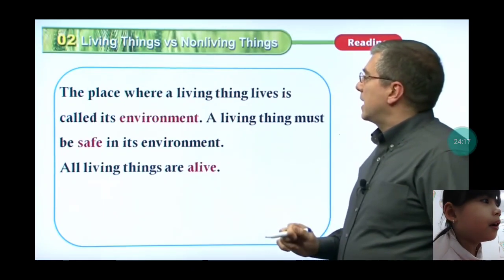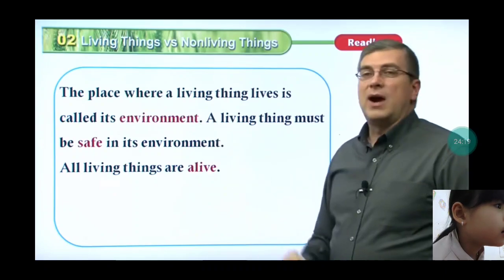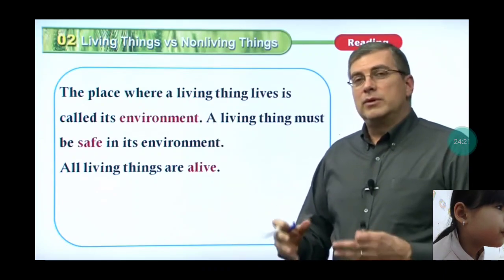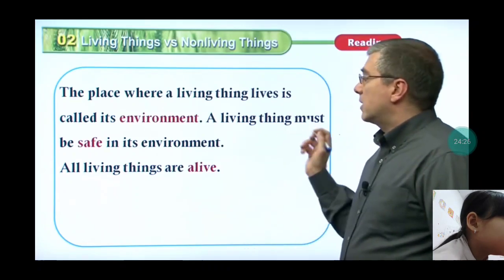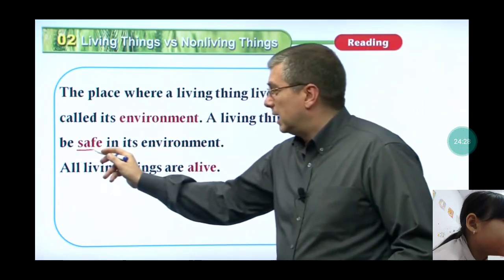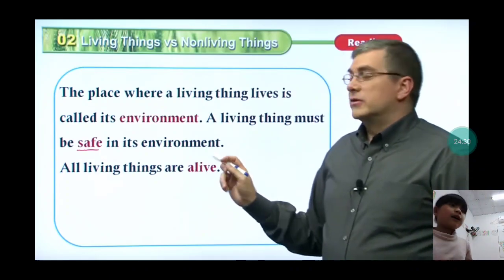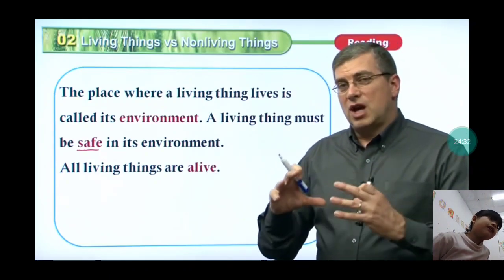And bird. Flower and tree. That's all. Okay, now we have the special words, living things.